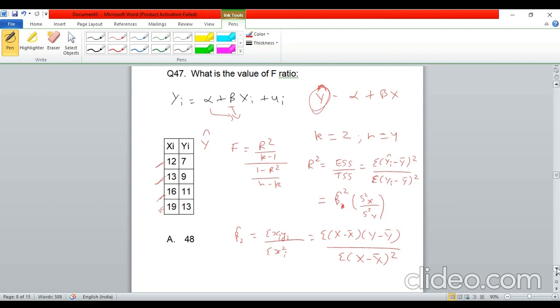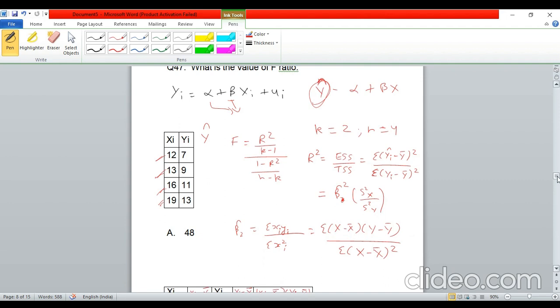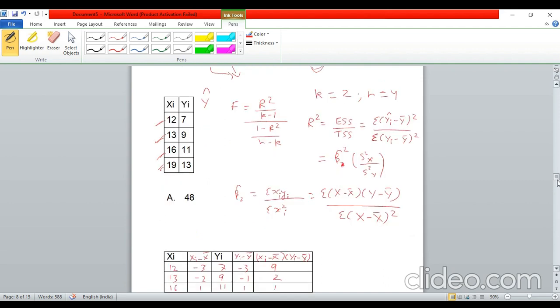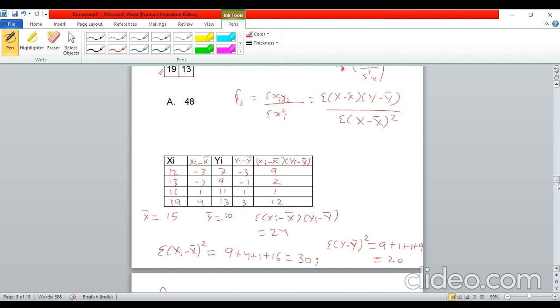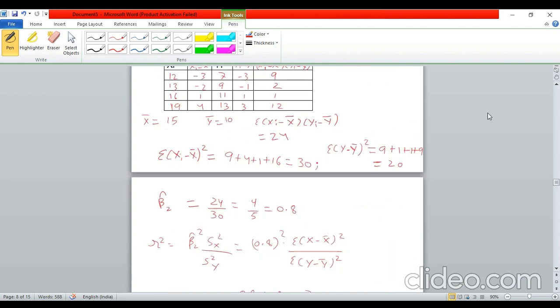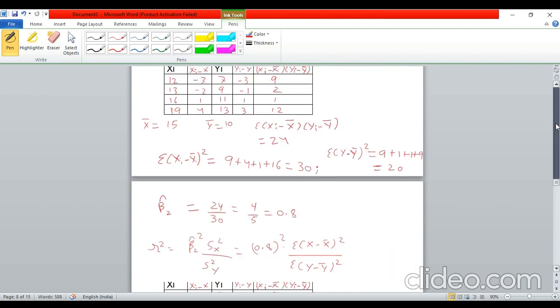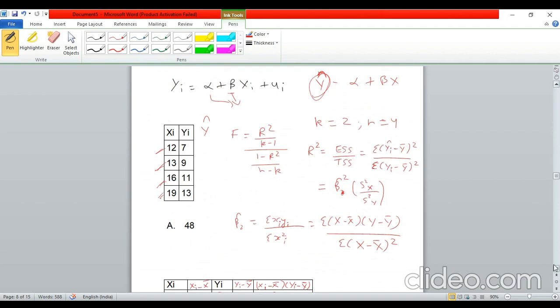Now you know the formula of everything, so let us just try to calculate the value of beta 2 first. Okay, or beta, whatever it is. Oh, sorry, wait.